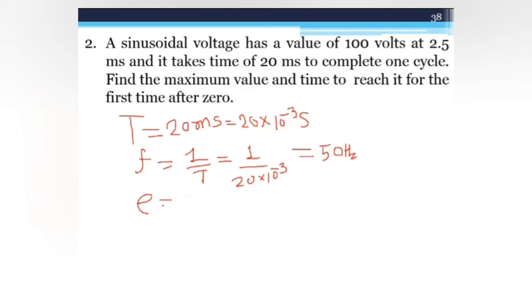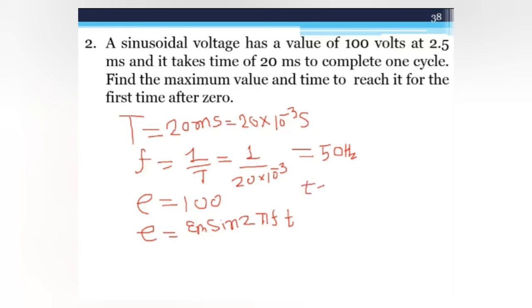E is equal to, here the 100 volt is given. So according to the first equation, E is equal to Em sine 2 pi ft. So f is your 50 hertz, E is your 100 volt, and t is already given, it is 2.5 millisecond.